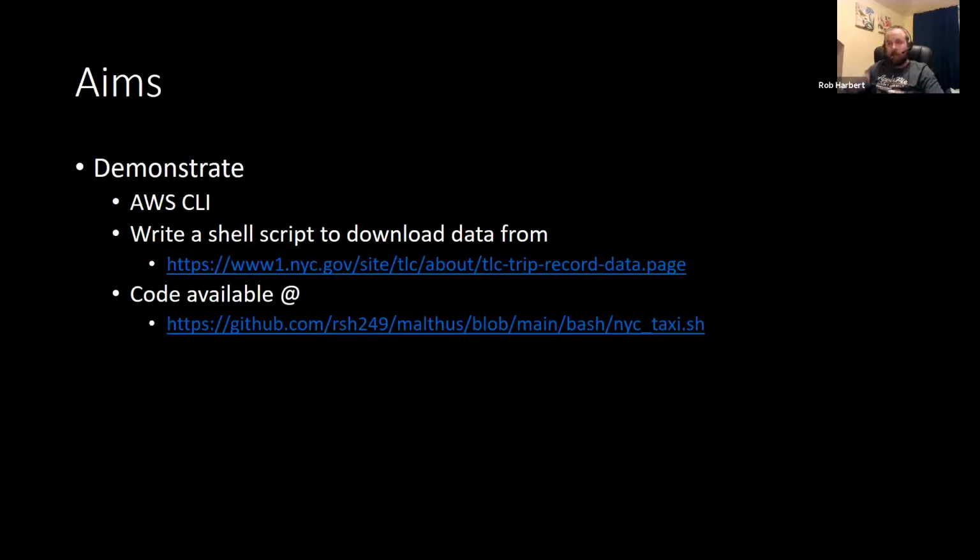We're going to demonstrate here how to use the AWS command line interface, at least in a basic functionality, to look into an S3 bucket to see what data are available to you and to download the data of interest. We're going to write a Unix script, a shell script, to download data from the New York City Taxi database, which we'll take a look at that web page here in a little bit. And you can check out the code we used for this demonstration at this GitHub website.